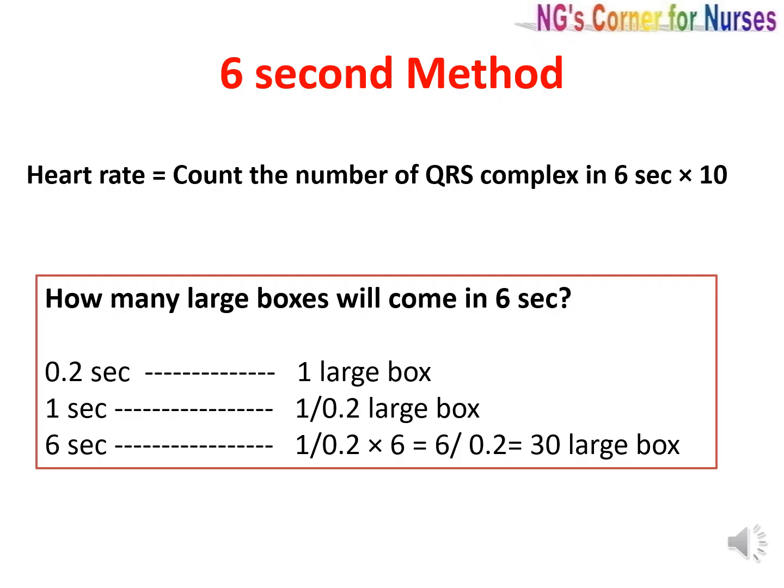And for 6 seconds it is 1 divided by 0.2 times 6, which equals 30 large boxes. So in 6 seconds there will be 30 large boxes.